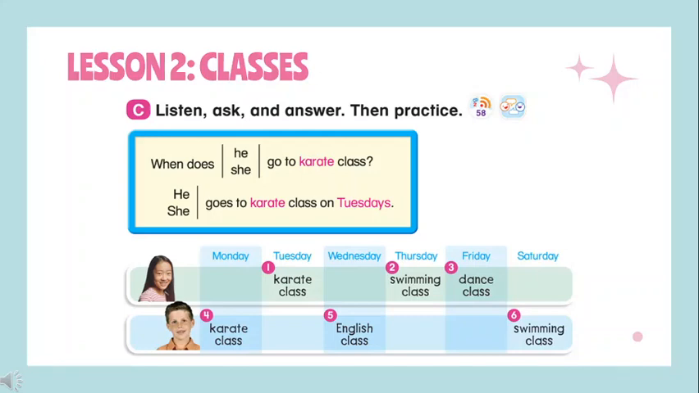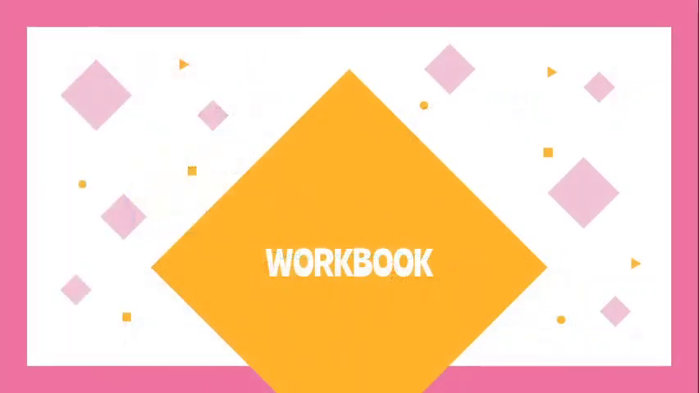So we listened here to some examples using our question, and maybe you already know how to answer them. Remember to use the correct subject, like he or she, and then to write the S in the verb, in this case goes, and then the activity, and at the end we have to write the day. Then we're going to start working in our workbook.